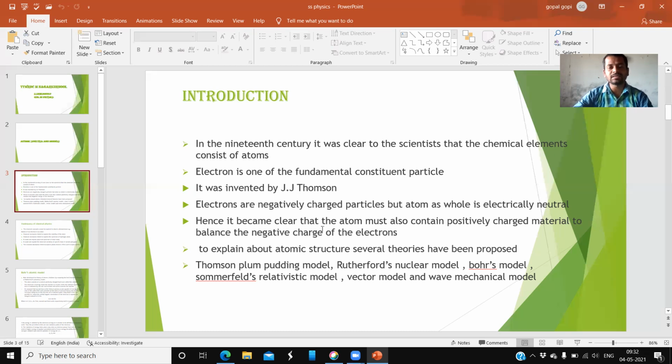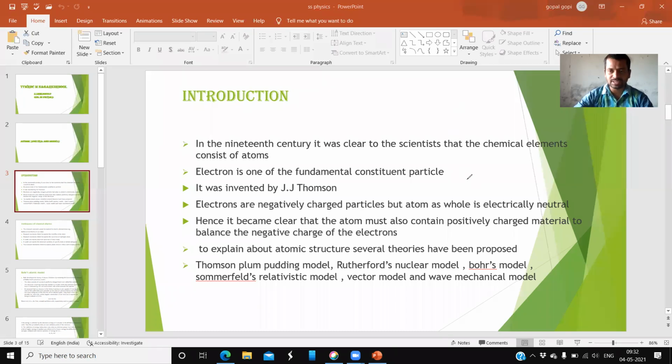Hence it became clear that the atom must also contain positively charged material to balance the negative charge of the electron.